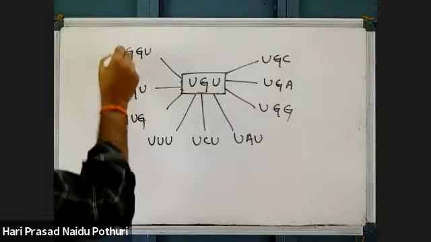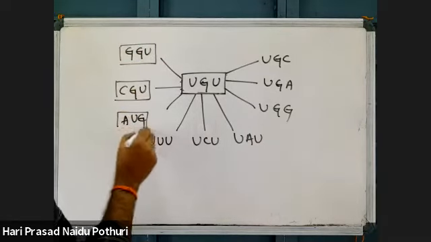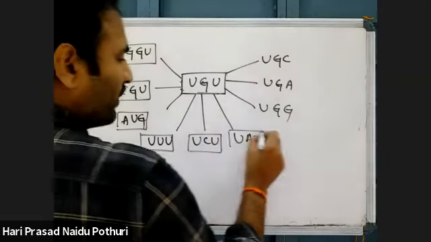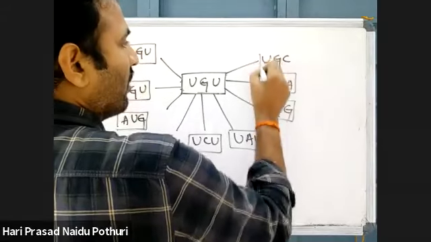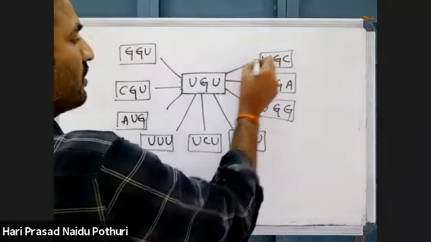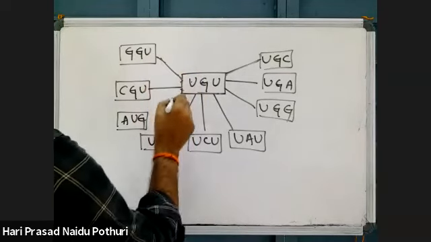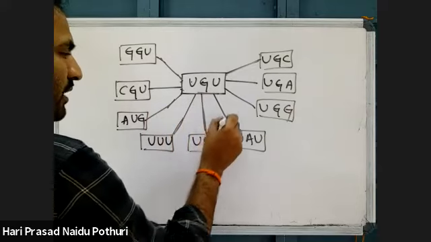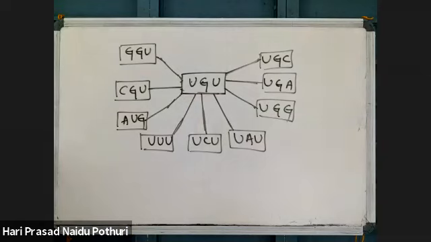Like this, by single nucleotide change, there is a possibility of different codons. If the first nucleotide uracil is changed, uracil can be replaced with any of the remaining ones, and then there is the possibility of this type of codon.